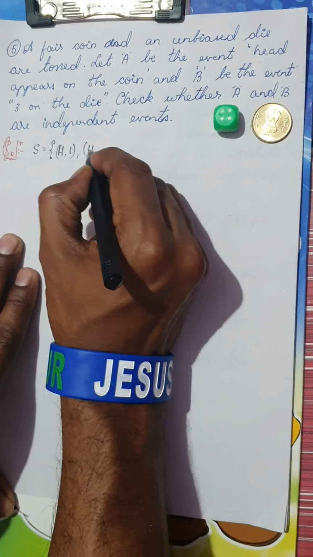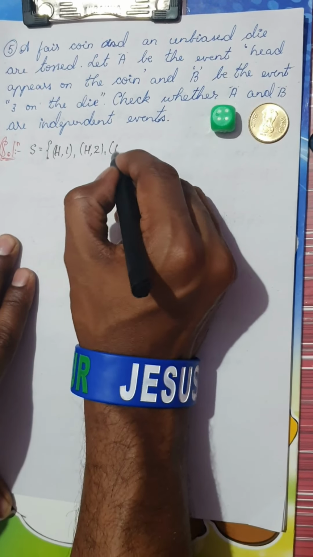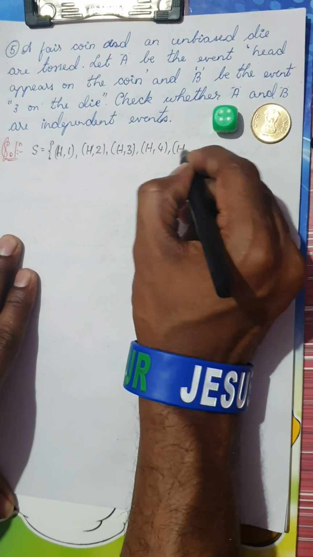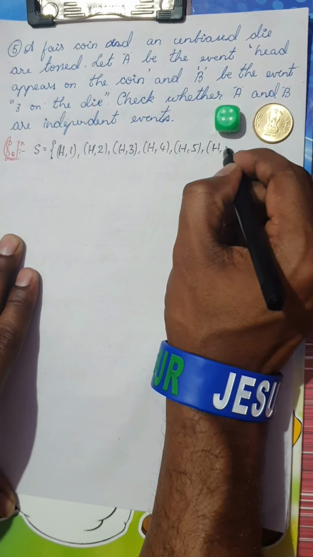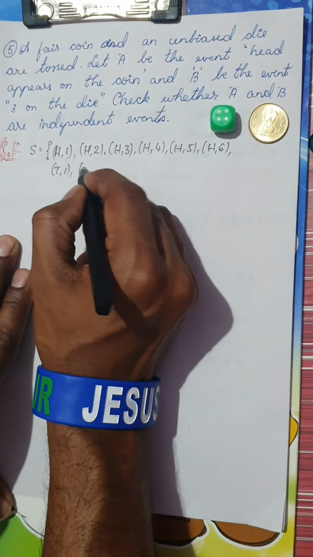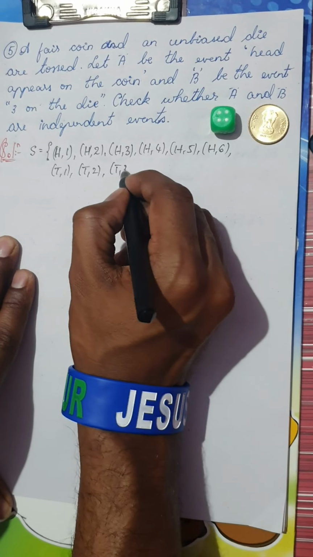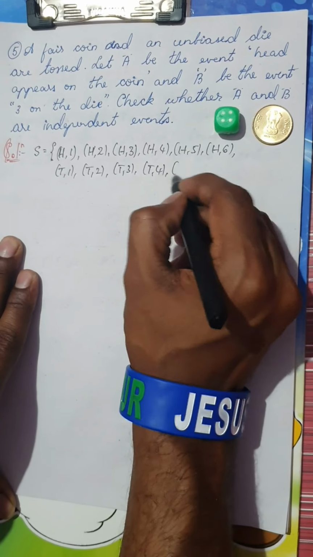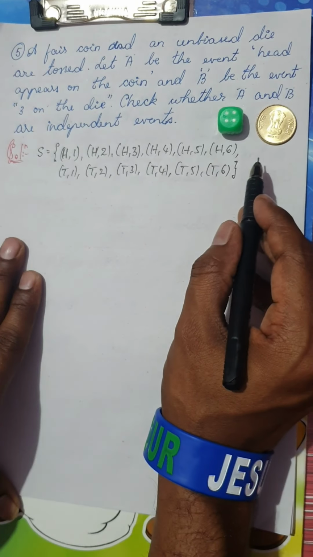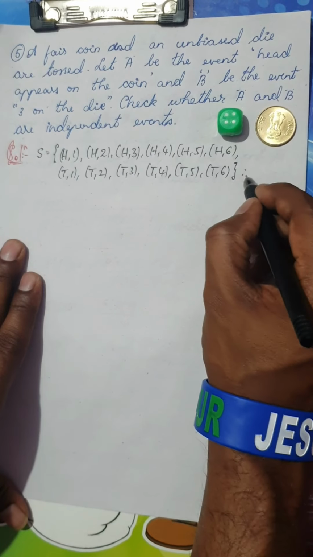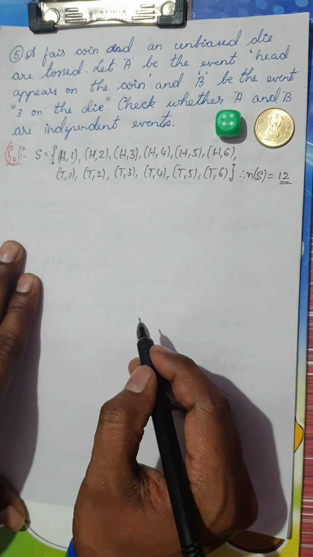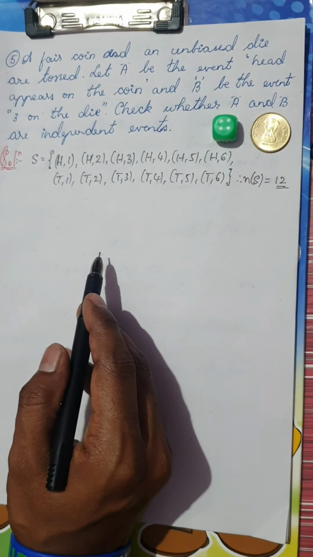In the same way, with head I may get 2, 3, 4, 5, and 6. Similarly, with tail I'll get 1, so T1, T2, T3, T4, T5 and T6. These are the total elements in the sample space. Therefore, the number of elements in the sample space is 12. Is it clear? So the 12 options are available.